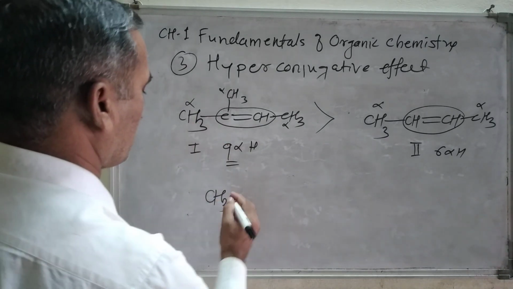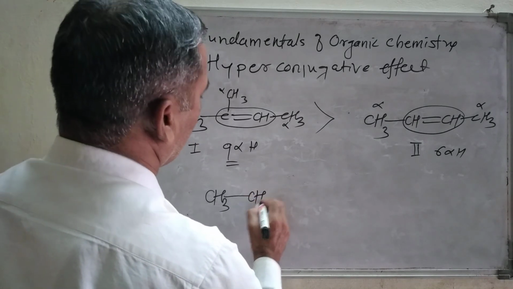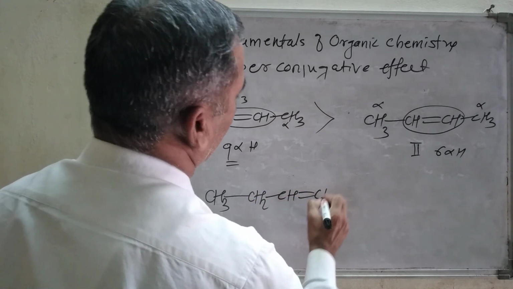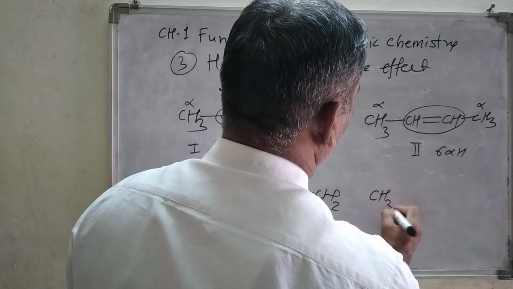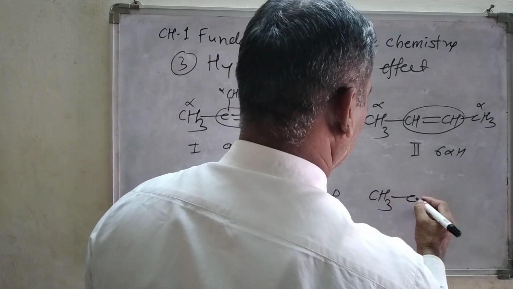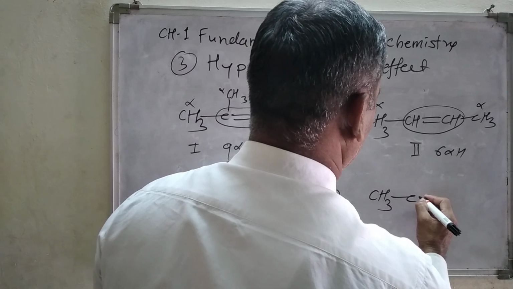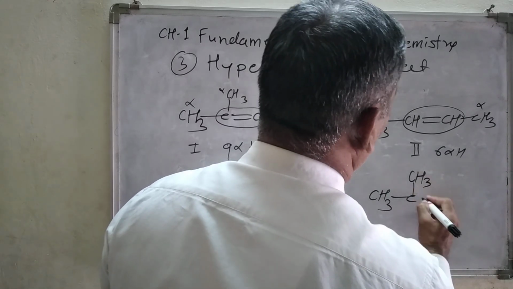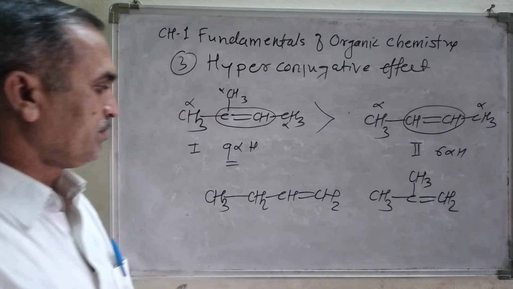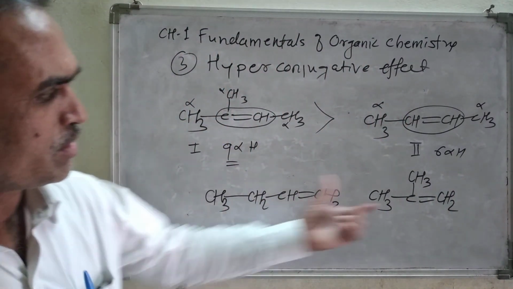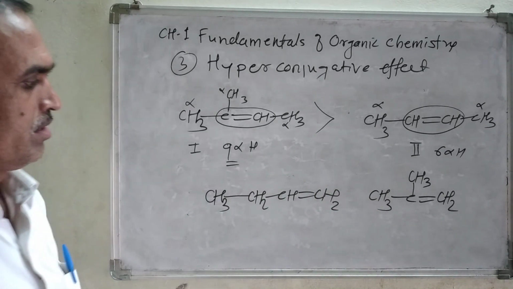Let us see here CH3, then CH2, CH double bond CH2, and let us see another one, CH3, then CH3 double bond CH2. Now look, there are two isomers I have drawn here.